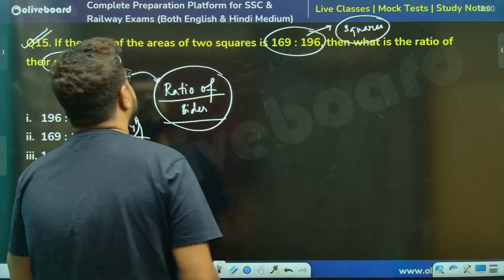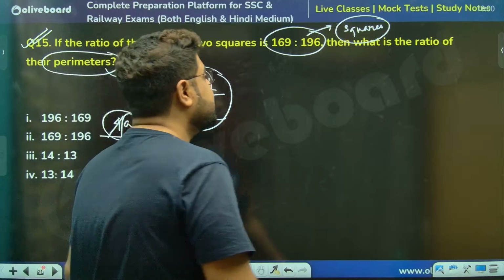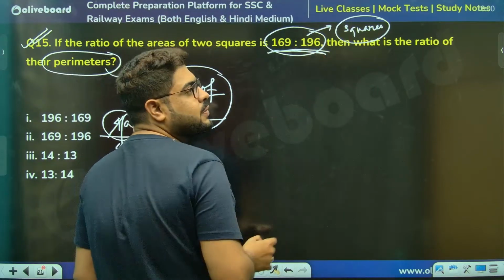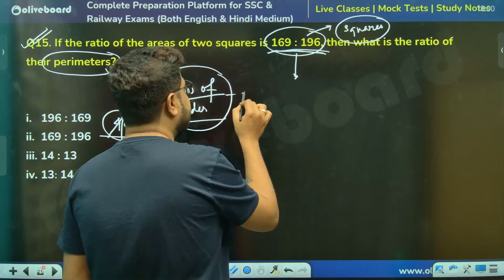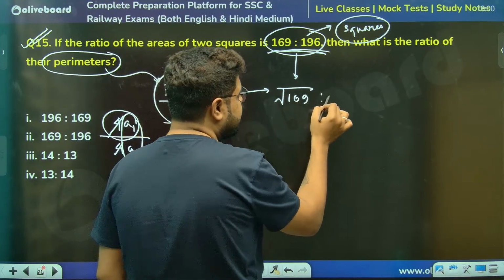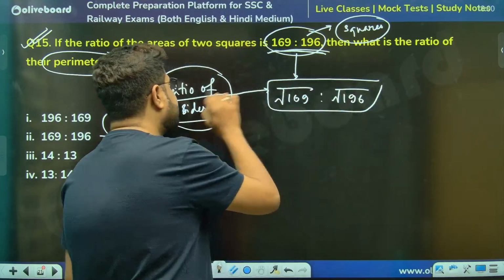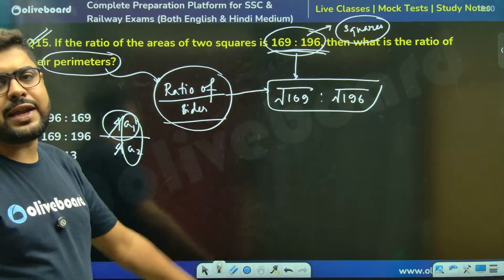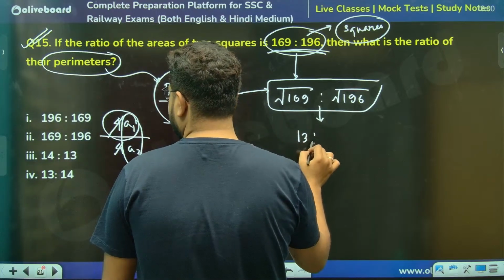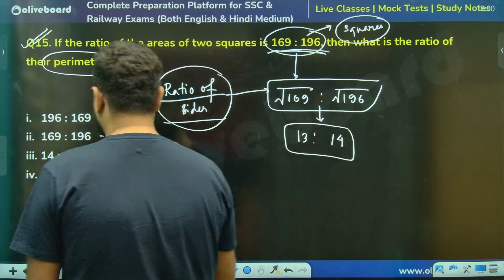So that ratio is 169 to 196. So the ratio of sides will be the square root of this. The ratio of the sides will be the square root of the areas. This is 13 and this is 14. So option number 4.